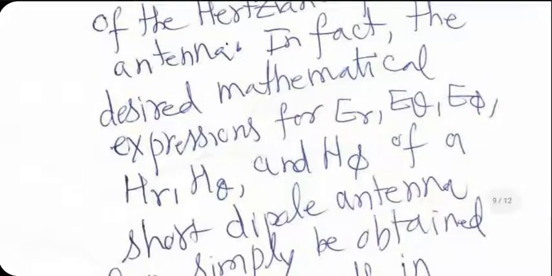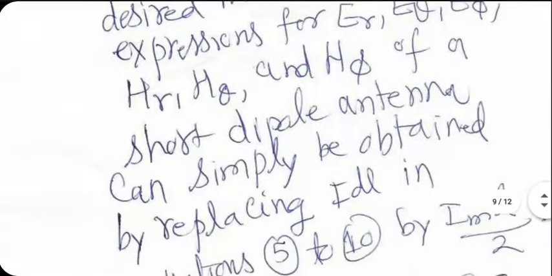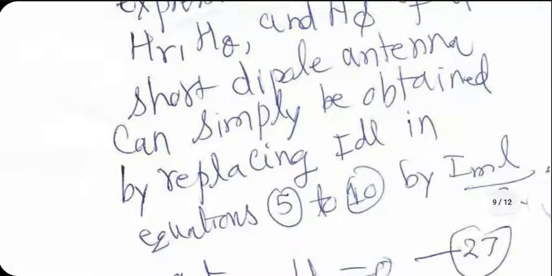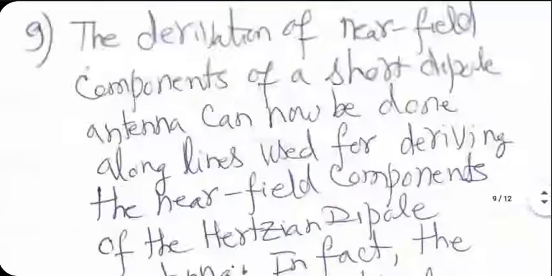In fact, the desired mathematical expressions for ER, E theta, E phi, HR, H theta, and H phi of a short dipole antenna can simply be obtained by replacing IDL by IML by 2 in equations 5 to 10.